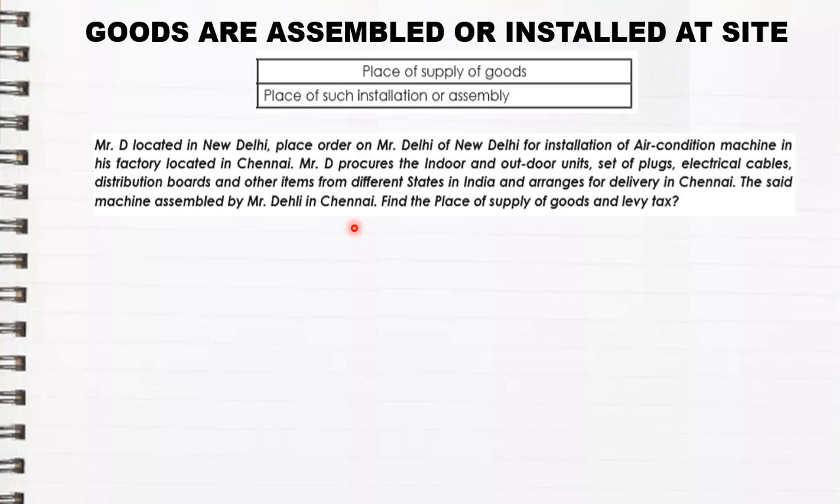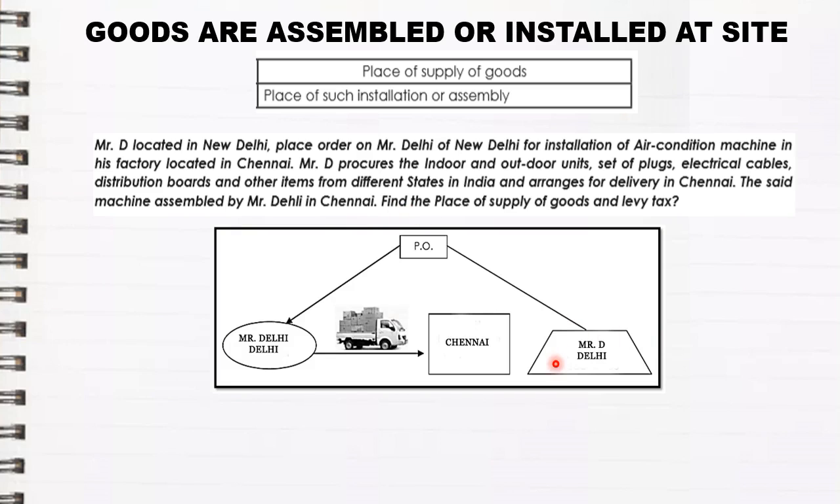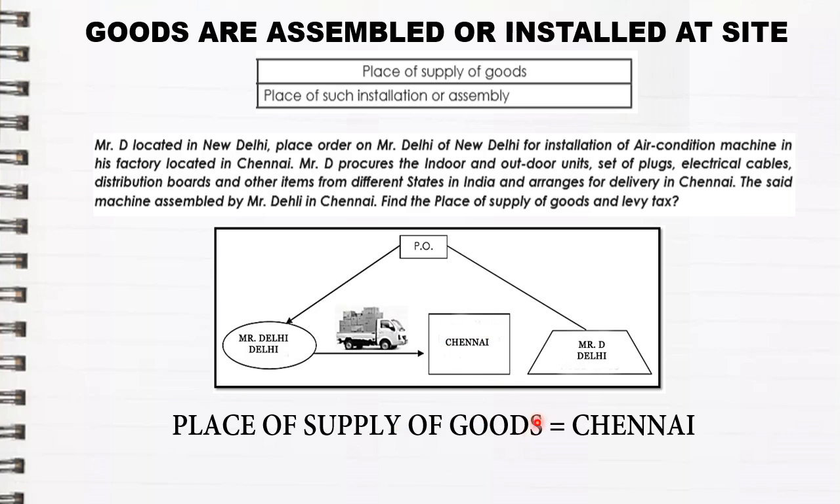So now let us put this example in graphical form. Mr. D of Delhi gave a purchase order to Mr. Delhi of Delhi for buying air conditioners and various other electrical cables and other instruments. He said he wants to buy them, but he wants all his electrical machines to be installed in Chennai. Now according to the rule, whenever the goods are assembled or installed, the place of supply will always be that place in which the goods have been installed or assembled. Now as per this example, the air conditioner has been installed in Chennai, so here the place of supply of goods will be Chennai.